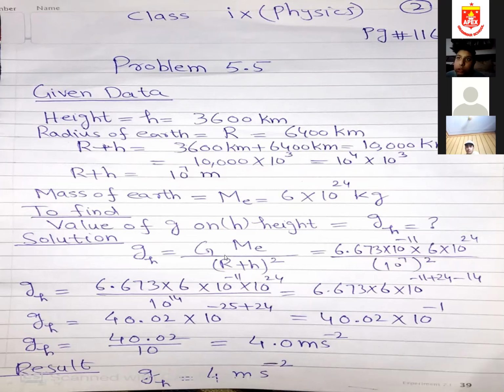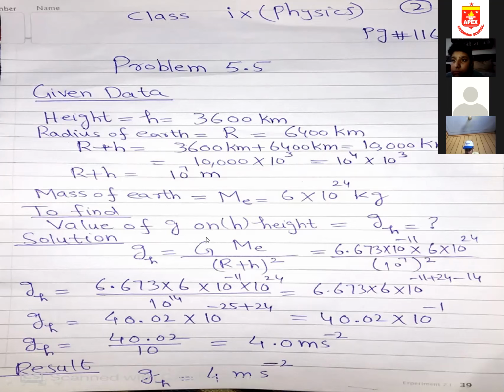If you open the ninth class physics book on page number 111, you will find this formula under equation 5.8: g_h is equal to G M_e over (R plus h) whole square. Now I'm just putting the values.